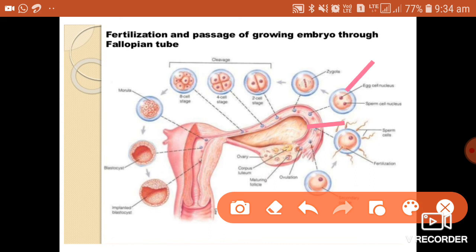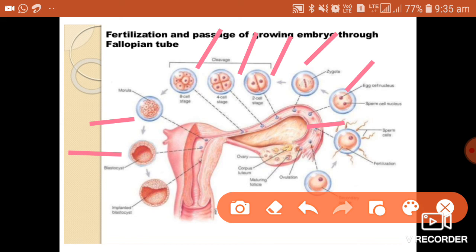Now after that, what will happen? It will form the zygote. As we have already seen, what is zygote? The sperm nucleus and the cytoplasm of the ovum fuse together to form the zygote. After zygote formation, the two cell stage will come. Here you can see the two cell stage. After that it will undergo division, the 4 cell stage will form, then the 8 cell stage. After that, many cells are produced. This is called morula. Then the blastocyst develops over here. You can see all the developmental stages taking place after the fertilization of the egg.